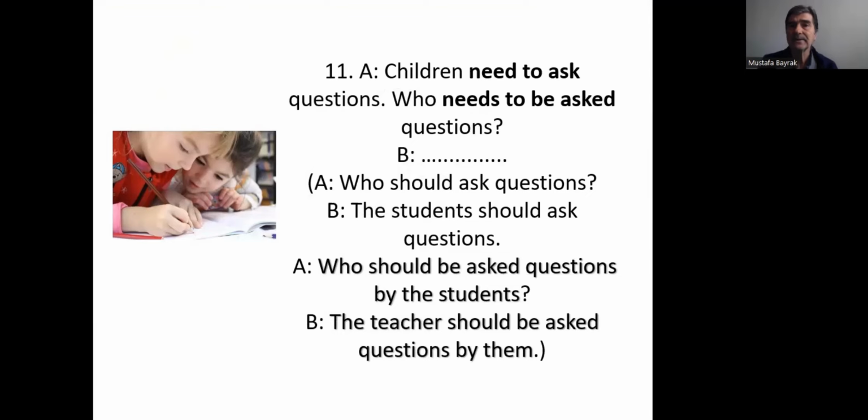Okay, 11a. Children need to ask questions, or children have to ask. Who needs to be asked questions? Of course, teachers need to be asked questions. Passive: teachers have to be asked questions. Now, in parentheses, who should ask questions? The students should ask questions, active voice. Who should be asked questions by the students? The teacher should be asked questions by them, by the students.